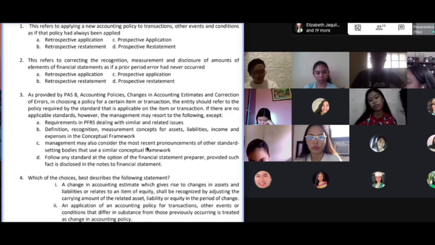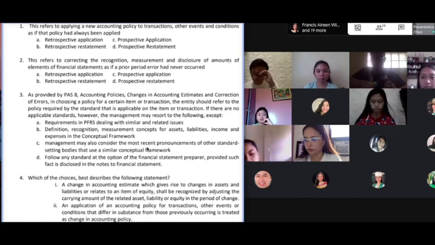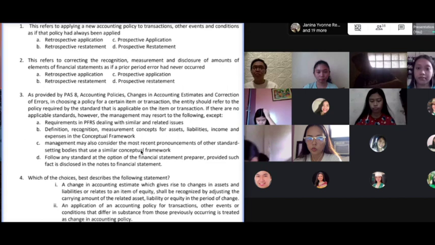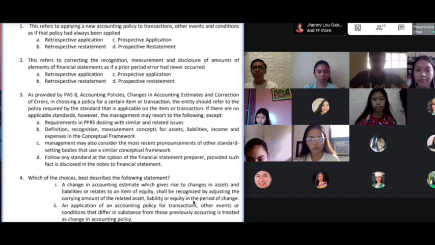I'm not sure if you already had a political science subject, class, but you would have learned that the laws in other countries do not apply in our country, do not apply in the Philippines. The same for our standards. Standards that govern other areas, other places, should not apply in the Philippines. So do not go to other standard setting bodies first before exhausting the remedies available in our jurisdiction.